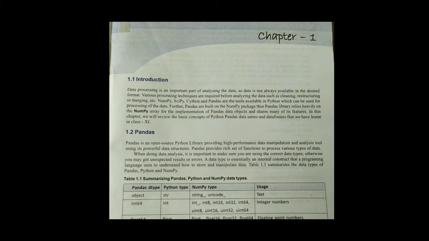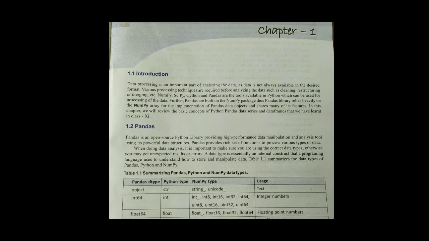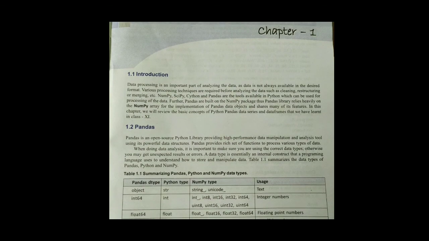Various processing techniques are required before analyzing the data, such as cleaning, restructuring, or merging. In Python, numpy, which means Numerical Python, scipy, which means Scientific Python, Cython, and pandas are the tools available which can be used for processing of the data.